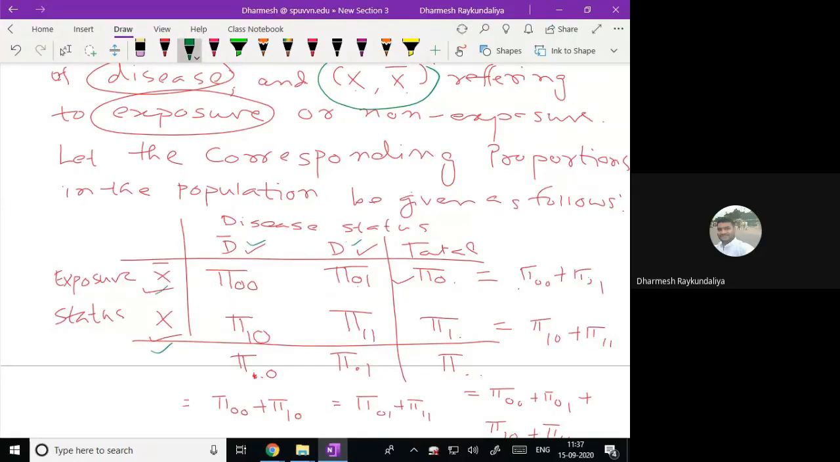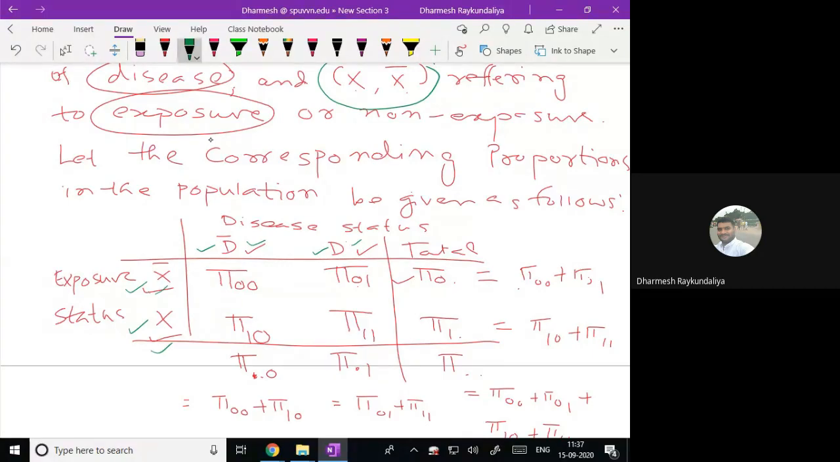Okay. So you have considered two variables. One is for the disease, another is for the exposure, and both are considered as binary variables, whether disease presence or absence. Disease presence is denoted as D, absent is denoted as D bar, exposure present is known as X, and absence is X bar. So we have calculated the proportion.